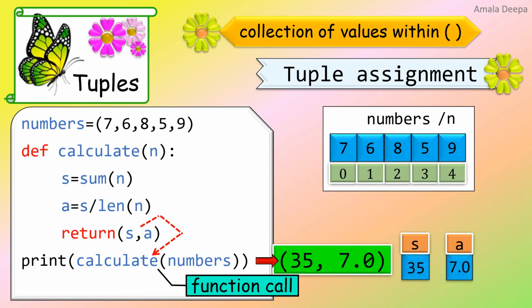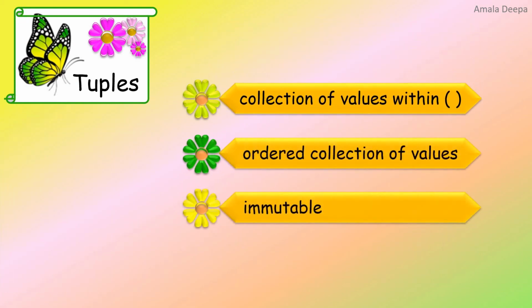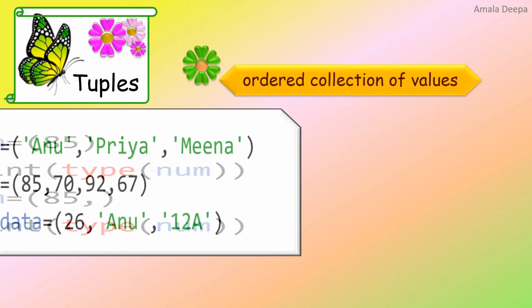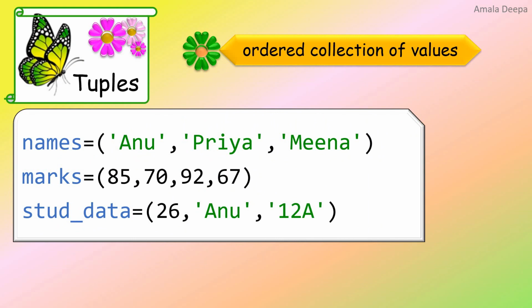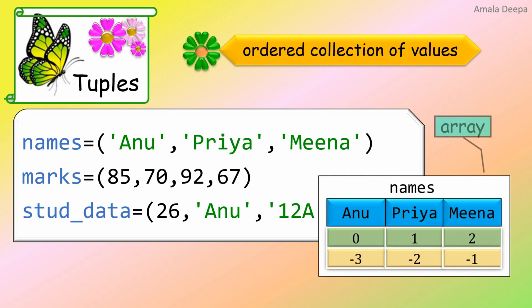Returning tuples. Coming back to the characteristics of a tuple: a tuple is an ordered collection of values. Look at the first tuple. names is equal to, within parentheses, Anu, Priya, Meena. The values in a tuple are stored in an array.